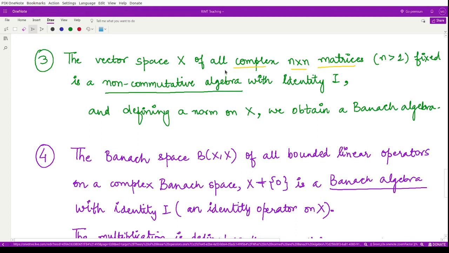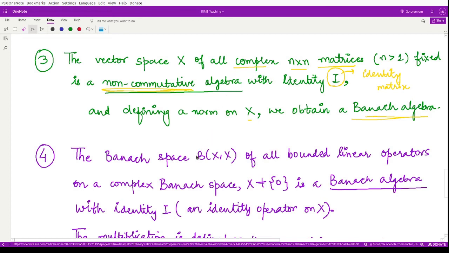In that case, the space is a non-commutative algebra with identity capital I. What is this capital I? It is the identity matrix. If we define a norm on X, we obtain a Banach algebra. It is non-commutative because matrices do not commute with each other. Moreover, if you associate a norm with this algebra, you will have a Banach algebra from that same space.